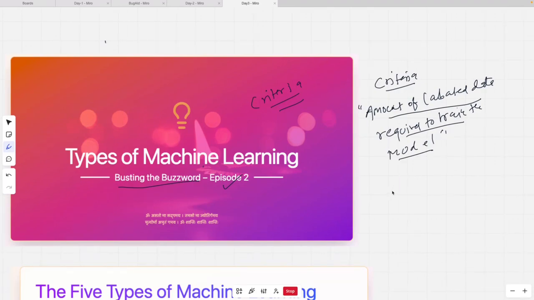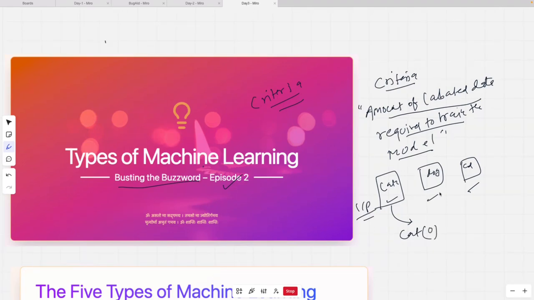Now, what is labeled data? Hopefully, most of you know. Let's say I have multiple images of a cat, a dog, and a cat. As human beings, we are super intelligent. We know it's a cat, dog, and cat. But machine learning doesn't have eyes, so somebody has to give the image as the input and then say in the output that okay, it's a cat. Maybe by saying it's a zero, because a machine always understands numbers. It's a dog, then you say one, and again it's a cat, so zero. So this labeling you have to do, guys.